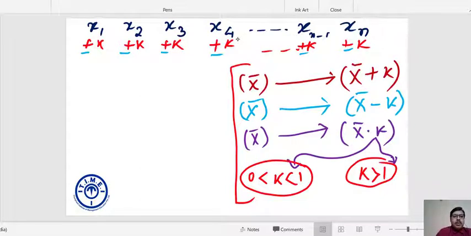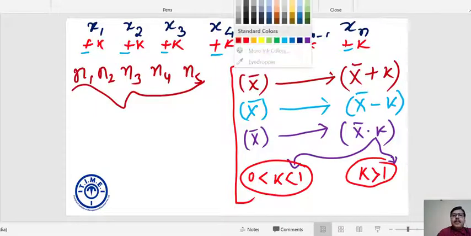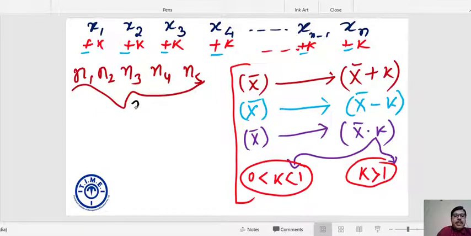Take one simple example. Suppose we have 5 numbers n1, n2, n3, n4 and n5. The average of all these 5 numbers is 39. 39 is my average. If each of the numbers is multiplied by 2, that is, n1 becomes 2n1, n2 becomes 2n2, n3 becomes 2n3 and so on to n5, what would be the average of the new set of numbers?